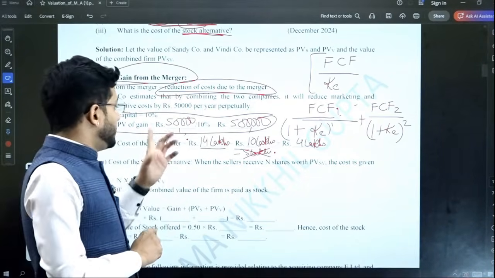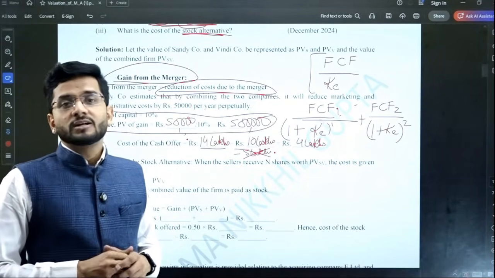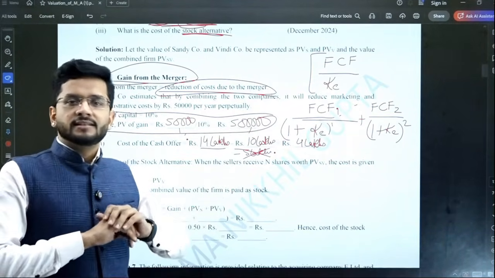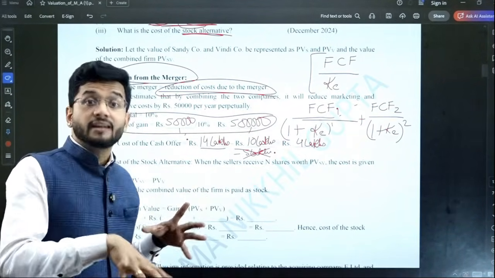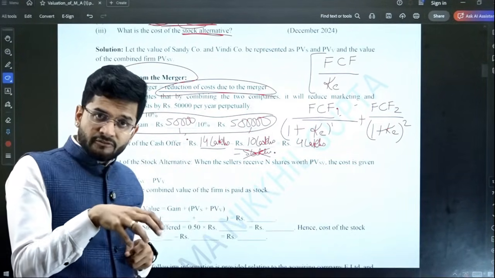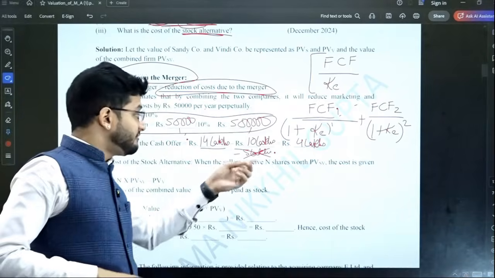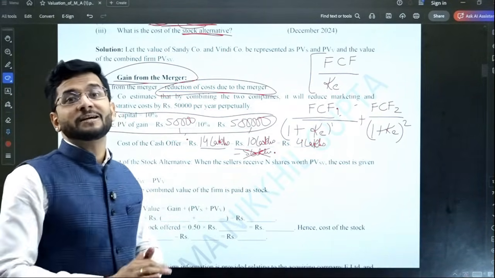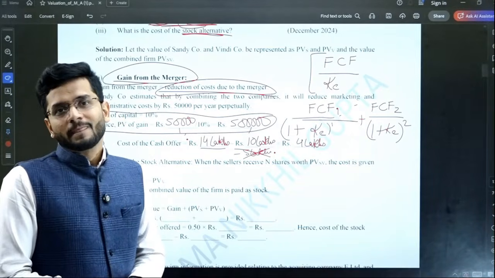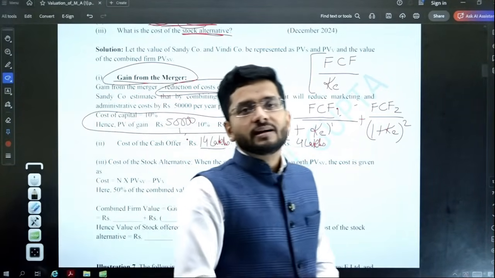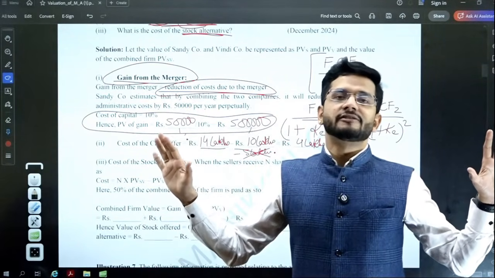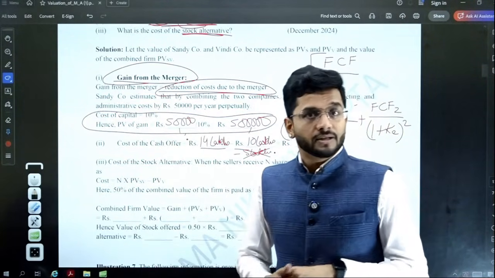Why? Because in case of cash offer, the shareholders of the target company are done away with right there. The transaction ends there and then. So we are calculating the cost for this merger there and then. And 5 lakh will accrue over a period of time. It will not accrue immediately. So in case of cash offer, while computing the cost of cash offer, we do not consider the synergy benefit, because it will be accrued over a period of time.